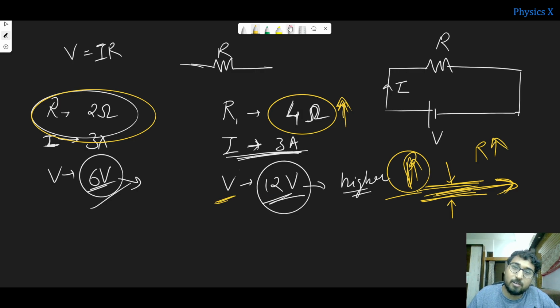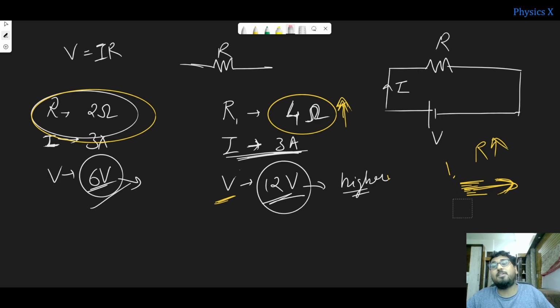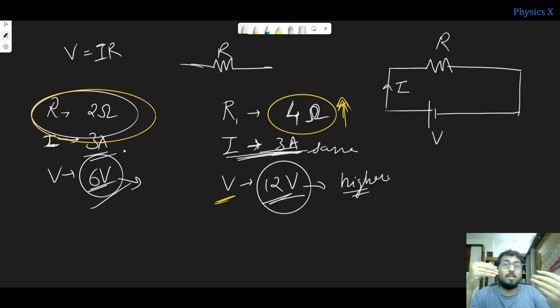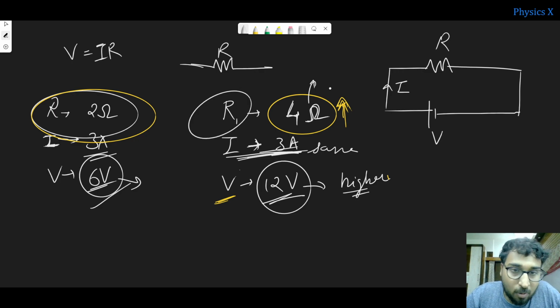So in that way you can understand that this is the property which is opposing the flow of charges, because when this resistance is high, we need more potential difference to flow the same amount of current. This is 3 ampere, this is 3 ampere. The potential difference is increased due to this increased resistance. So that is why this is the property which offers opposition to the flow of current.